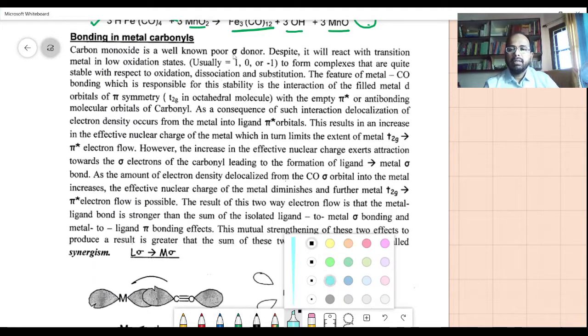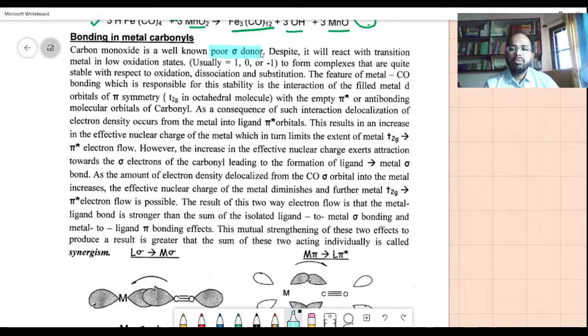Carbon monoxide is a well-known poor sigma donor. You might judge it may be a good pi donor, which is quite opposite, but that is not established. You can just understand that it's a poor sigma donor, that means it doesn't form a strong sigma bond. Despite that, it will react with transition metals in low oxidation states. The highlighted points, lines and words are very important for the examination point of view. To form complexes that are quite stable with respect to oxidation, dissociation and substitution.